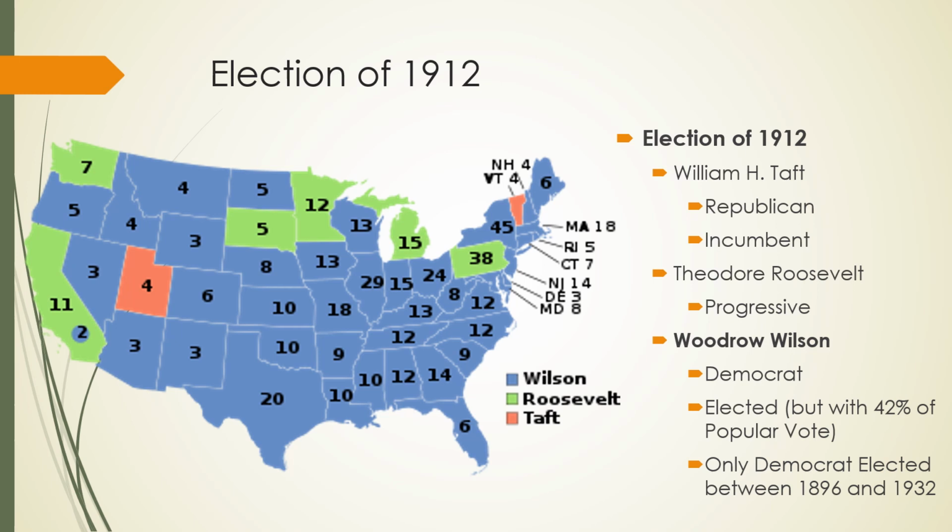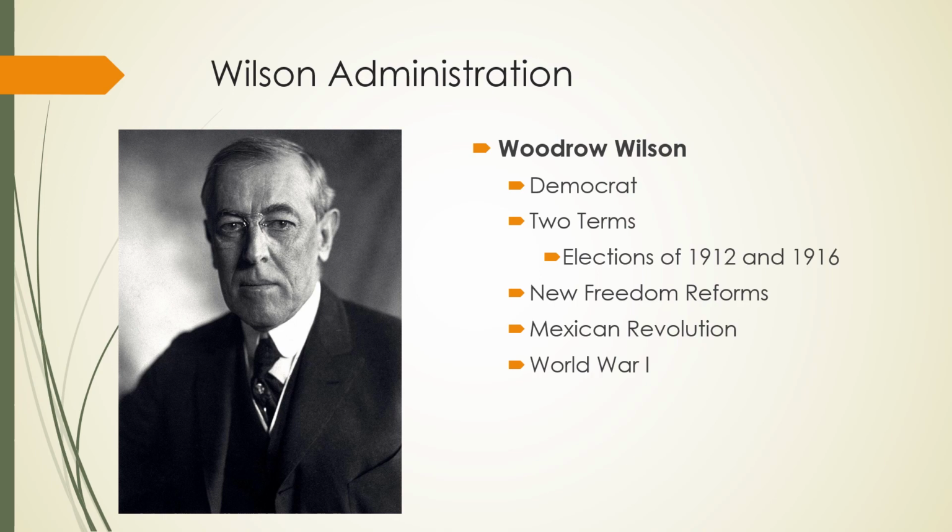Third parties can tend to throw an election in favor of a party that's maybe not as popular, right? Wilson only gets 42% of the popular vote, which means most people, 58% of the people, didn't vote for him, but he wins a lot of the states because of that divided vote. All right, so Wilson wins. Now, this is interesting. He's the only Democrat between Grover Cleveland and Franklin Roosevelt. So from 1896 to 1932, he's the only Democrat. But he does win 2 terms. He's going to be elected in 1912 and again in 1916.